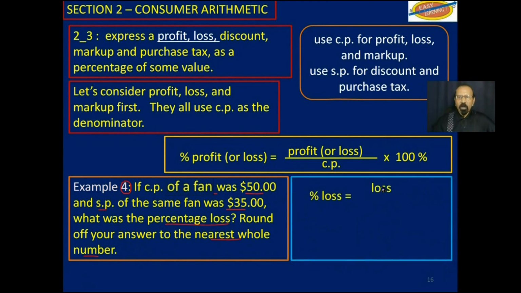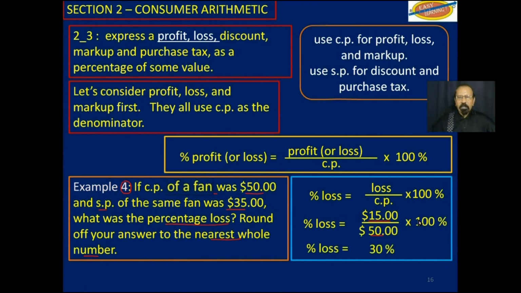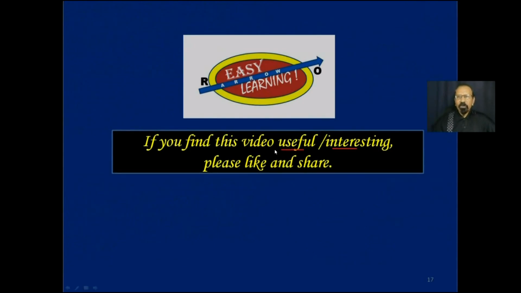So percentage loss would be the actual loss over the cost price multiplied by 100%. And so the actual loss is $15 over, now the cost price, which is $50, multiplied by 100%, and that gives us 30%.